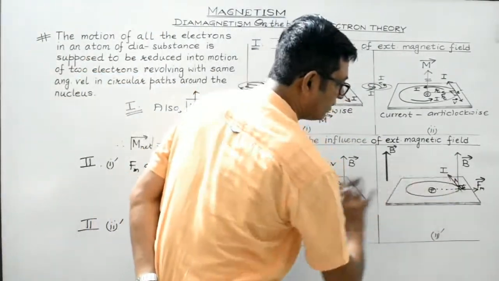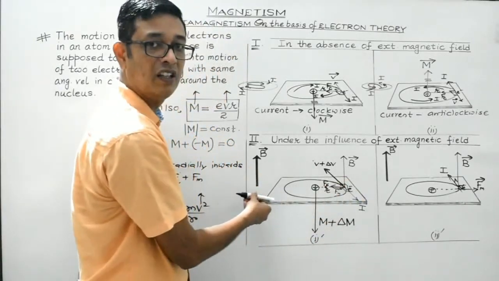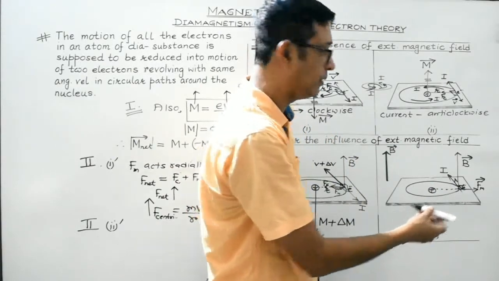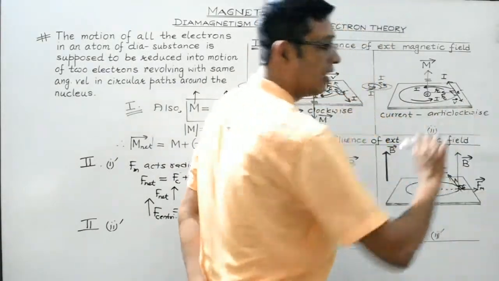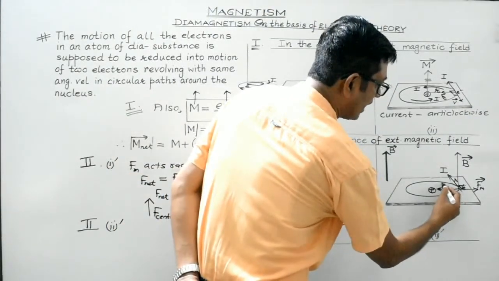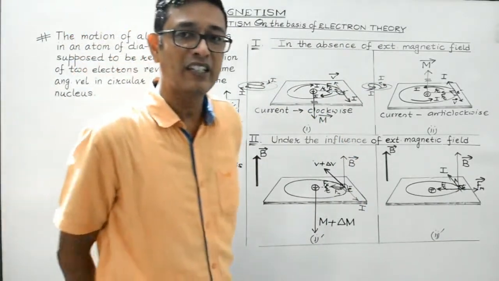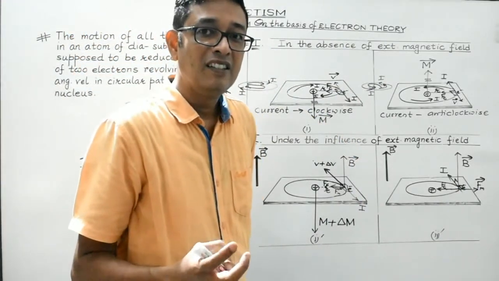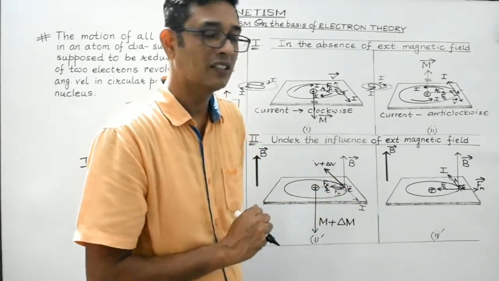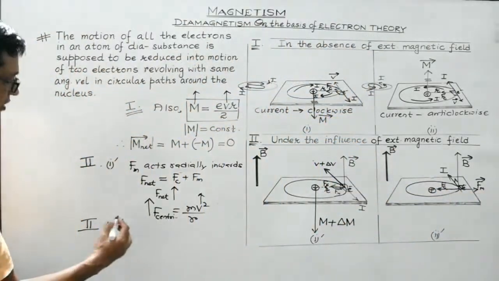So got the difference now? Here the electron was experiencing magnetic force in the radial inward direction. Here the other electron of the same pair will experience magnetic force in the outward direction. Now centripetal force always acts in the radial inward direction. And centripetal force, as I have stated, is provided by the electric force of attraction between the negatively charged electron and the positively charged nucleus. Now these two are of opposing nature. So what happens? In this case,